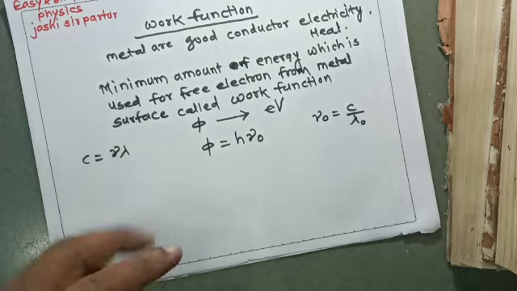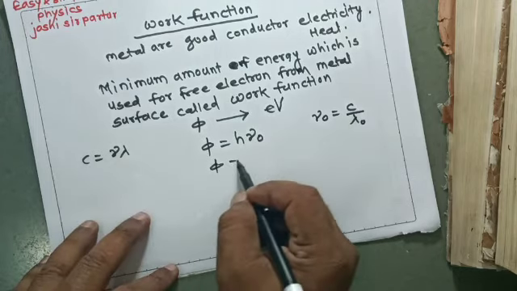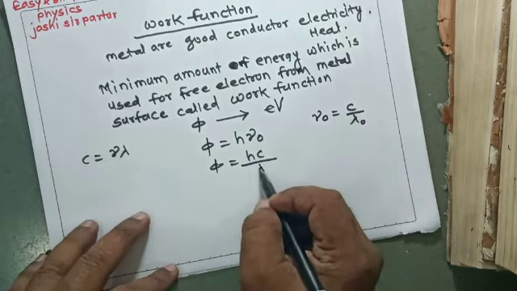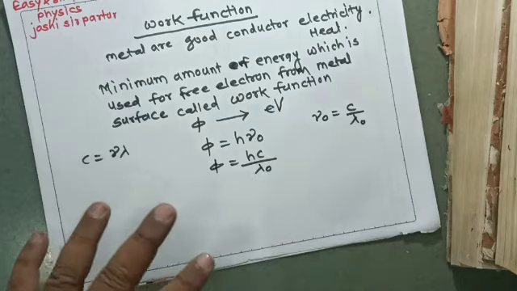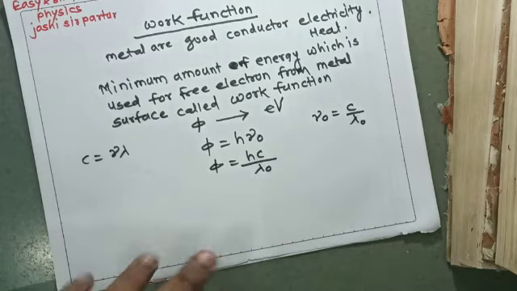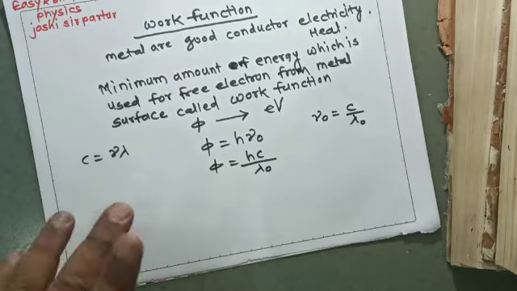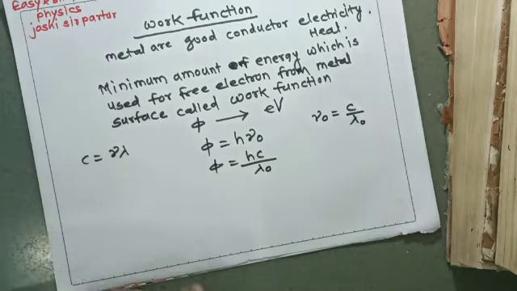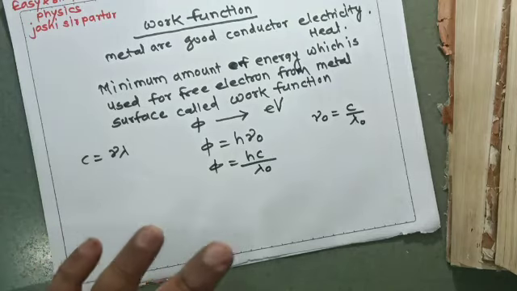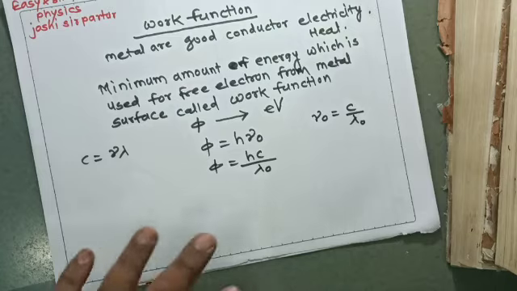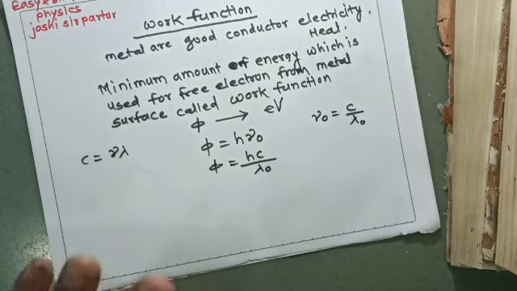So phi can also be written as hc upon lambda 0. That is the work function. If the question is asked, explain work function, we can write it in detail with definition, formula and its unit.